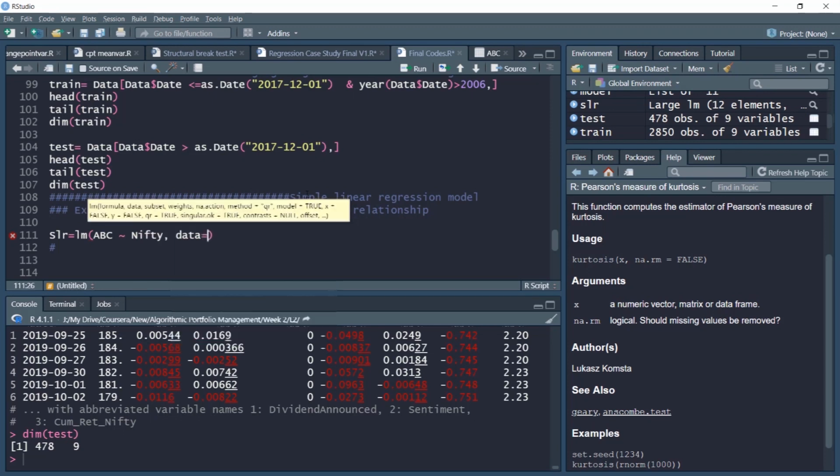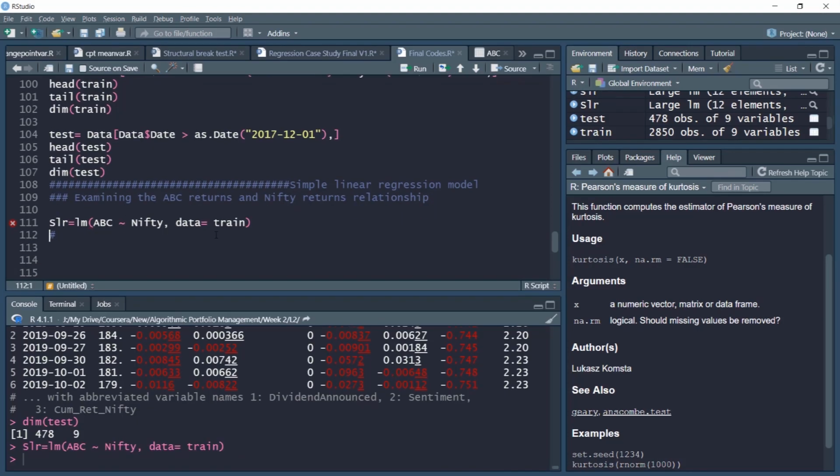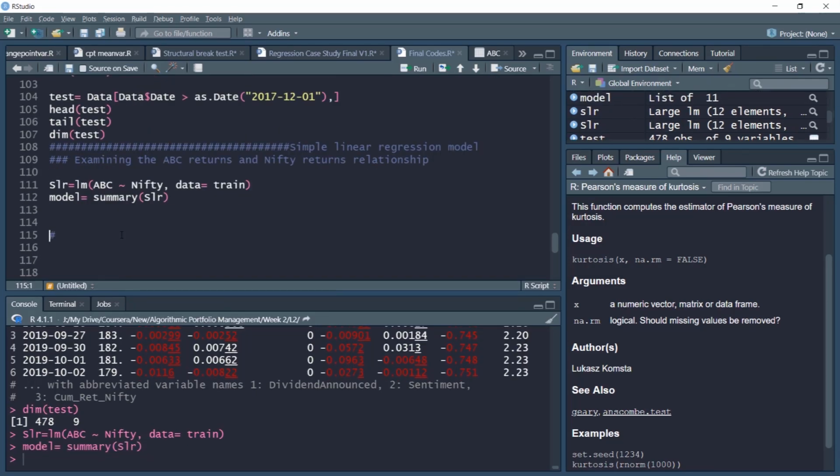Our data is the train data we are using to train this linear regression model, and the trained model output, the coefficients, will be stored in the SLR object, simple linear regression. Let us see the summary of this object. We'll assign the summary of SLR to the model object. Let's have a look at this summary variable.